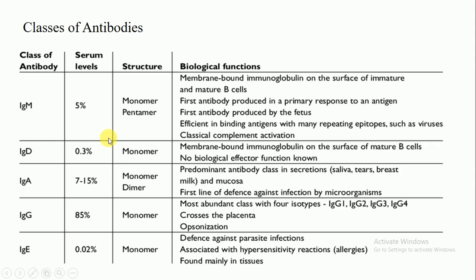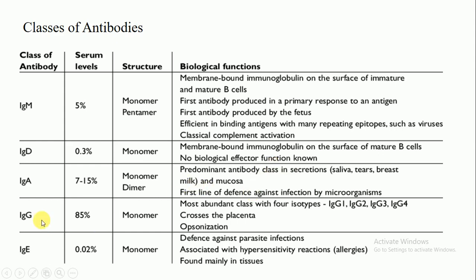Look at the very low concentrations: 0.3 for IgD, and IgE 0.02. Now the IgA antibody: this is the predominant antibody class in secretions, found in the saliva, tears, breast milk, and mucosa. This is the first line of defense against infection by microorganisms.